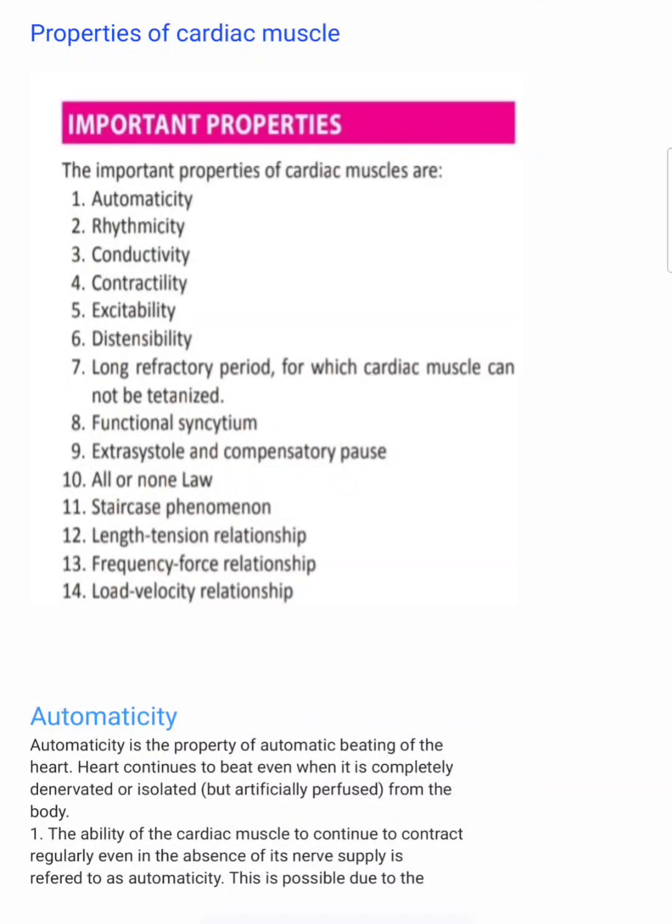Morning, one and all. Today's topic is properties of cardiac muscle.